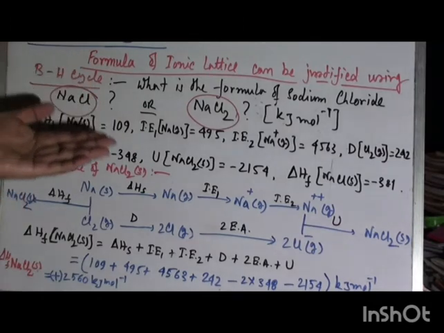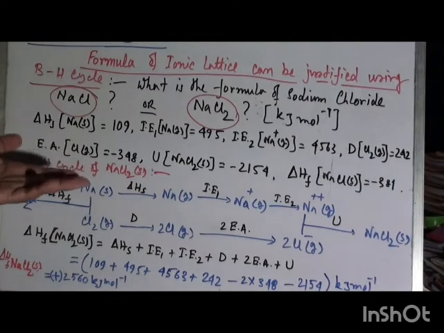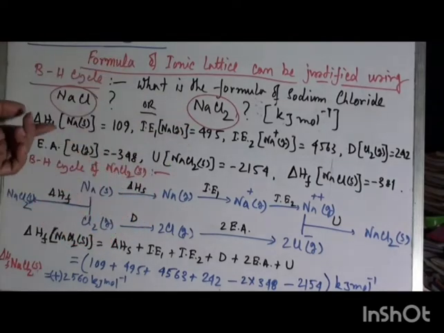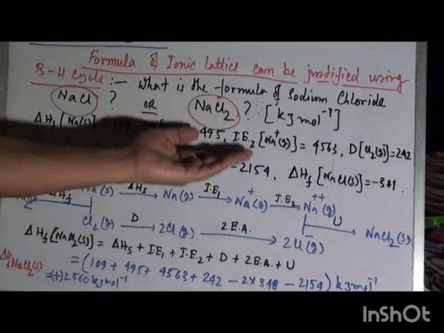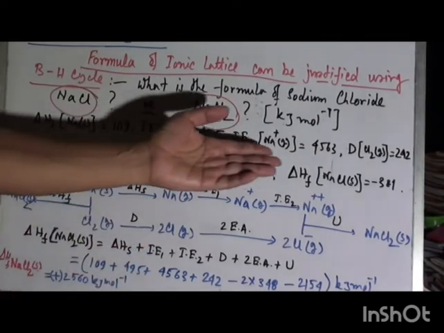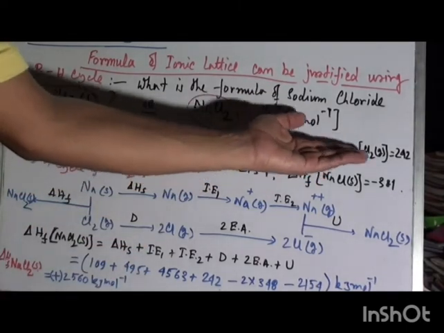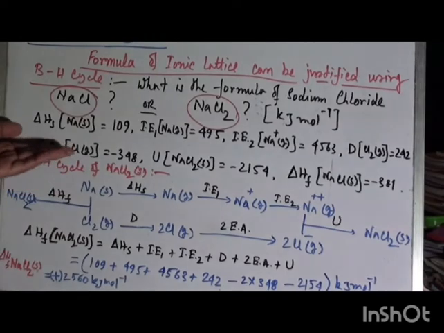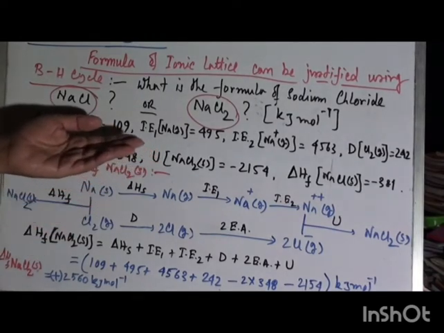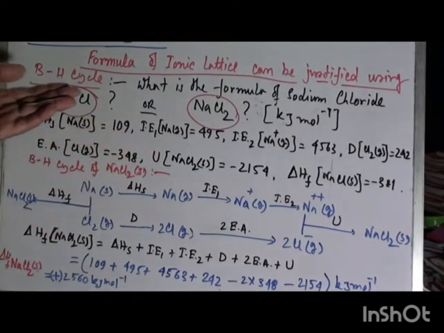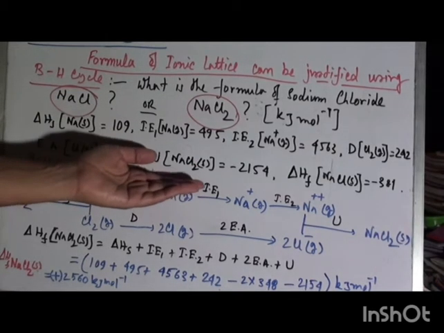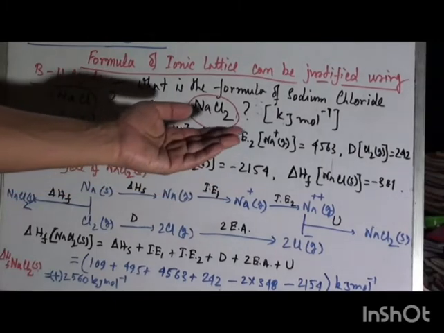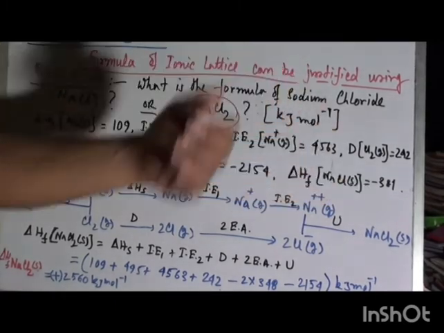using the Born-Haber cycle. Here some supporting data are given, like sublimation energy of sodium solid, first ionization energy of sodium gas, second ionization energy of Na plus gas, bond dissociation energy of chlorine, electron affinity of chlorine, lattice enthalpy of NaCl2 solid, as well as the formation energy of NaCl.